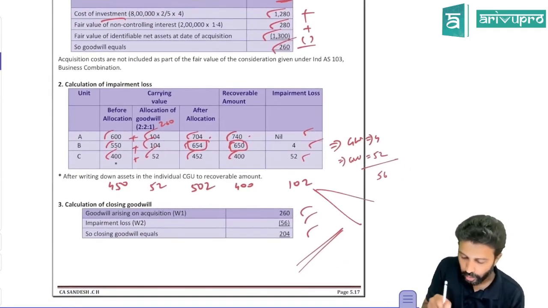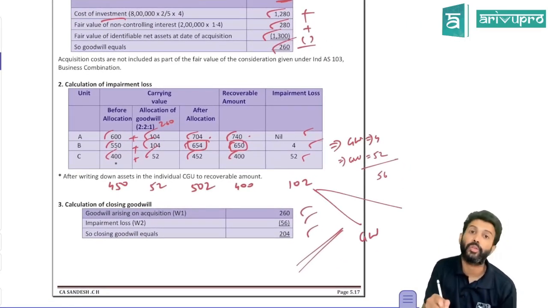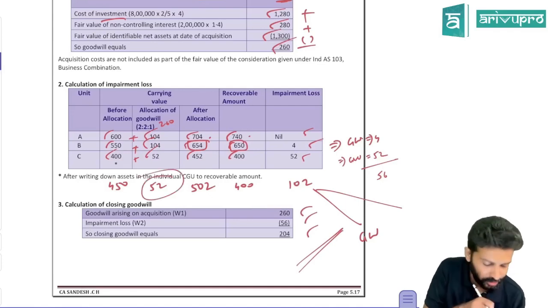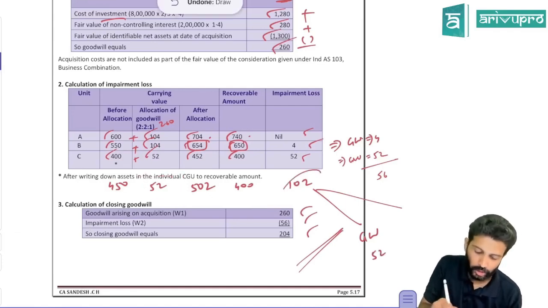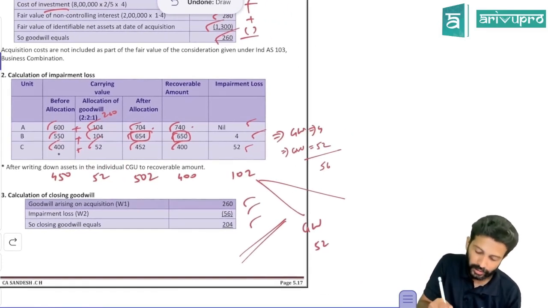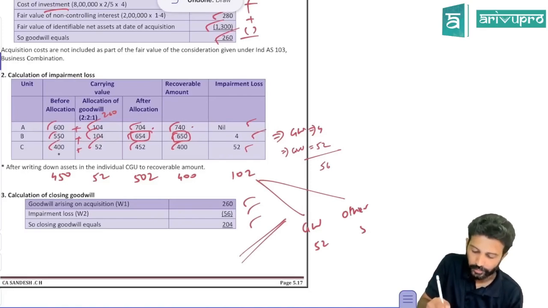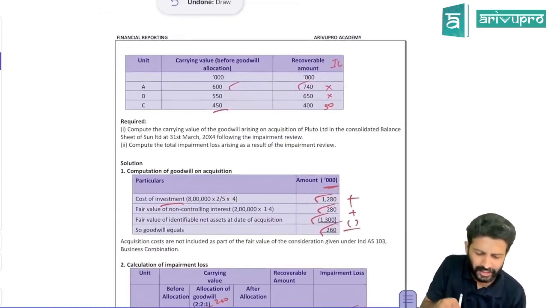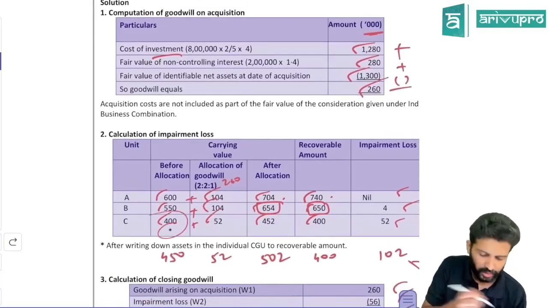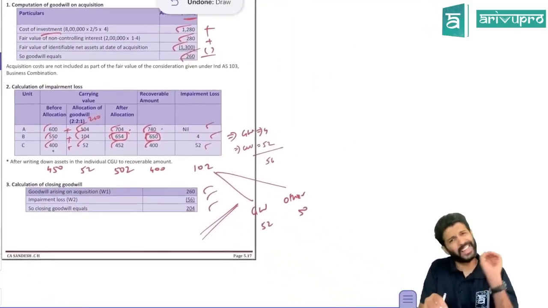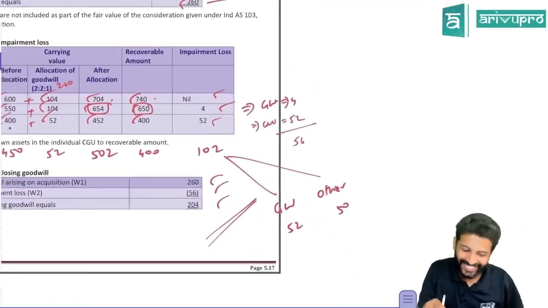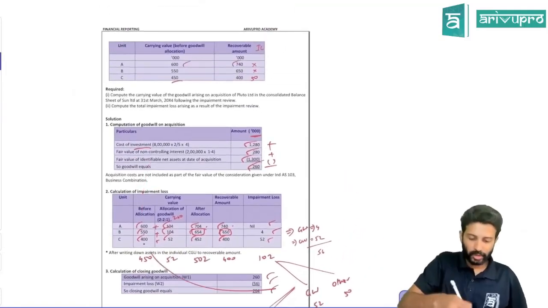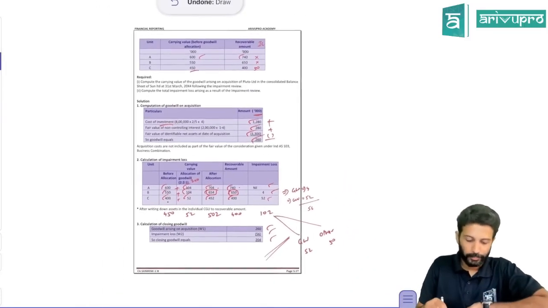Out of this 102, first you will allocate the impairment loss to goodwill. How much goodwill was relating to the CGU? 52. So out of 102, 52 will be allocated to goodwill, and then you will allocate the balance, 50, to other assets. This 50 will get in the final step, which they have done initially only. So even if you don't do it, the answer will be the same, but I suggest you still do it. So this is about goodwill and CGU allocation.